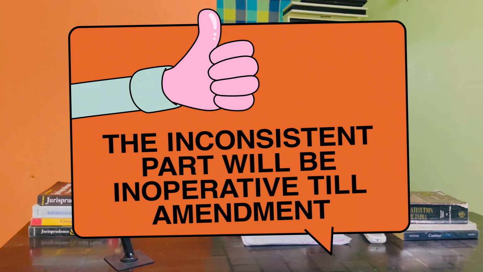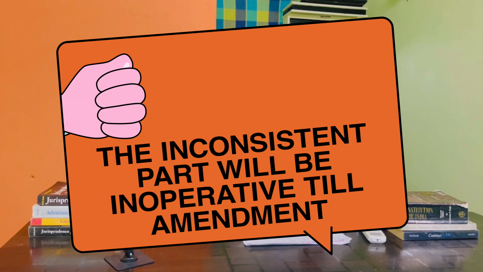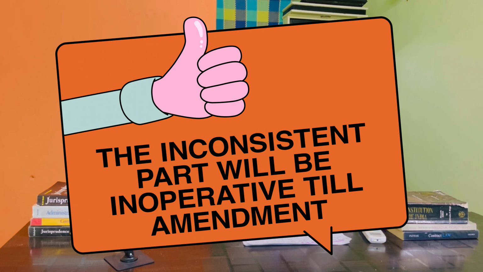If any law is inconsistent with the fundamental rights of the constitutional provision, then that part will be kept in suspense, kept in a dormant stage. See, the entire law will not be removed. Only that part which is inconsistent with the fundamental rights, the constitutional provision, only that part will be kept in suspense. It will be inoperative.